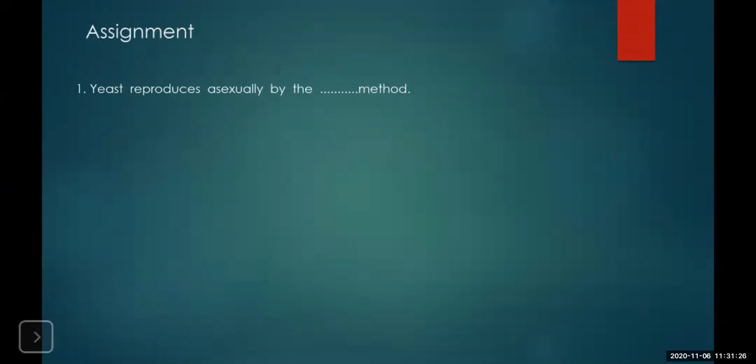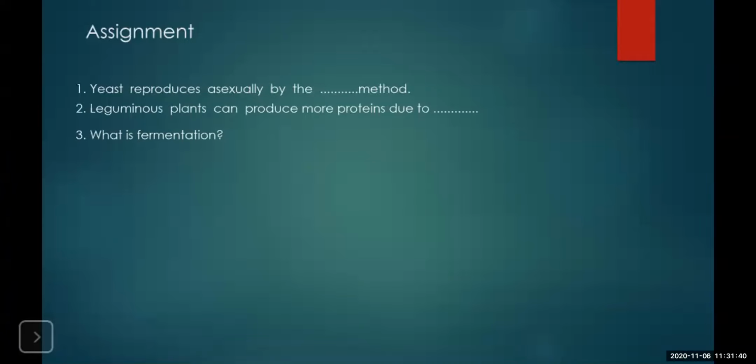Yeast reproduces asexually by the method of budding. Leguminous plants can produce more proteins due to the nitrogen that is present in the soil. What is fermentation? The process in which the microorganism converts sugar into alcohol and carbon dioxide in absence of oxygen is called as fermentation.